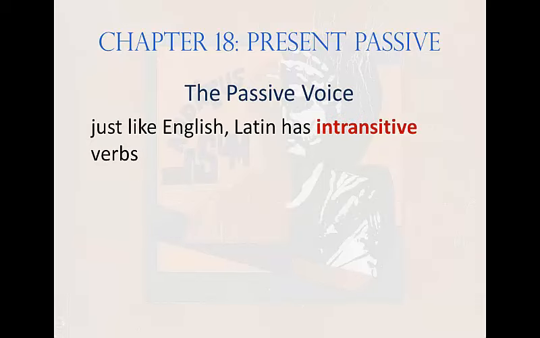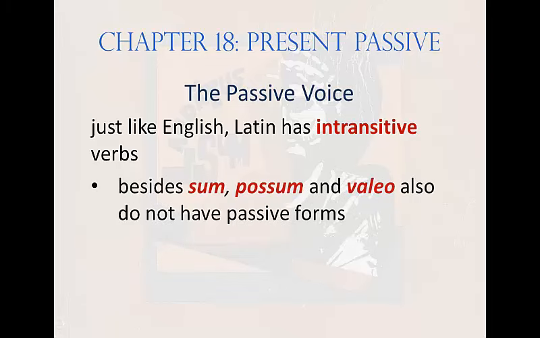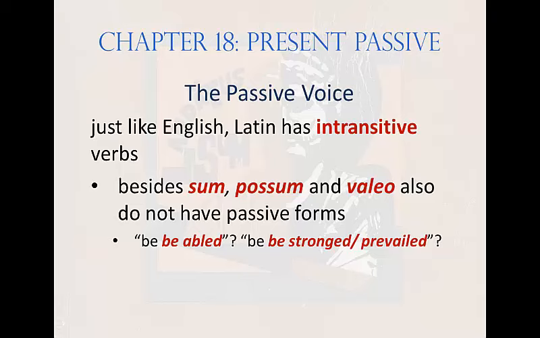Just like English, Latin also has intransitive verbs, of which one major subset is linking verbs. Remember, linking verbs take predicates, not direct objects. Therefore, they can't be made passive. There's no direct object to be converted into the subject. In other words, you can't be bead. Besides sum, possum and valeo are also intransitive and do not take passive forms. Be abled, be stronged, be prevailed, be nonsense.